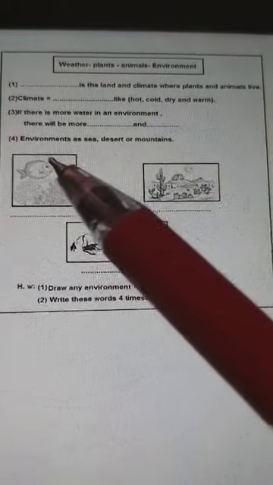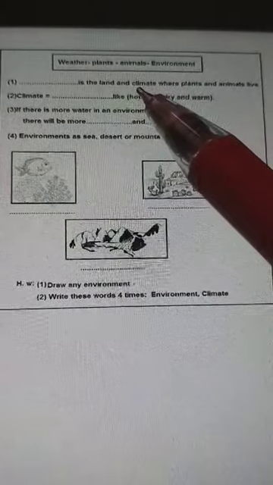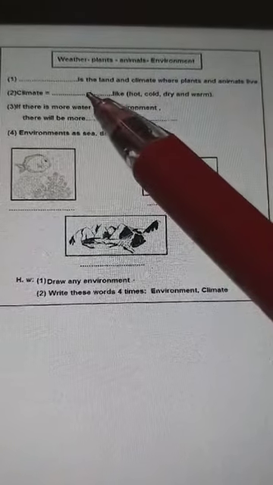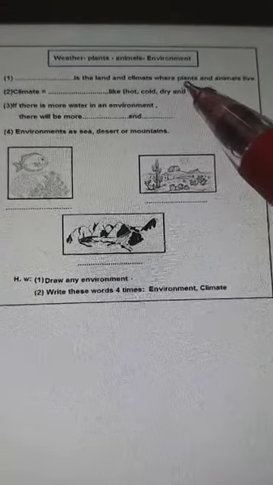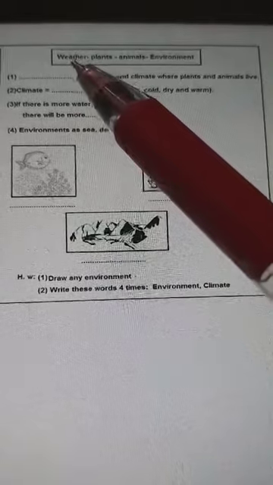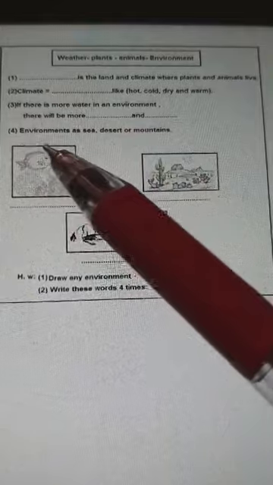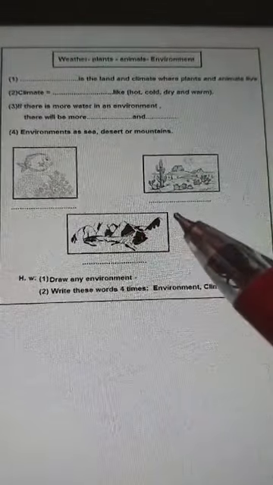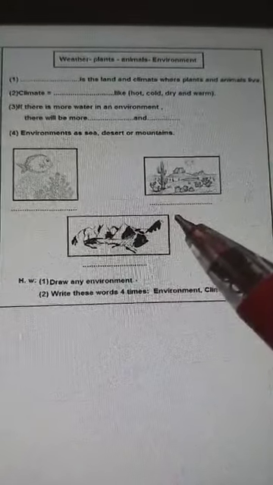What is the meaning of environment? It's the place or land. And the climate means what? Weather. Weather means hot weather, cold weather, dry weather, warm weather, rainy, sunny. Do you know the meaning of climate now? Climate means weather. So we will write weather here. Environment is land or place, and the climate, where plants and animals live.